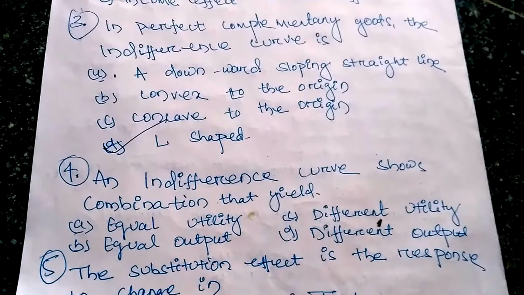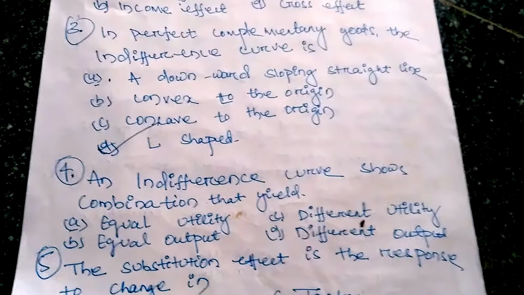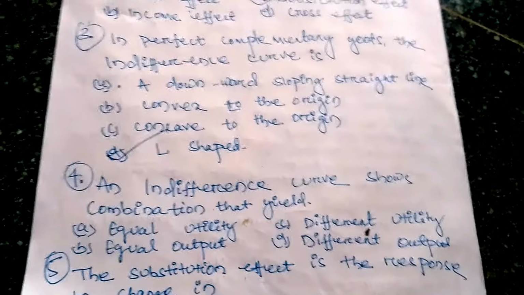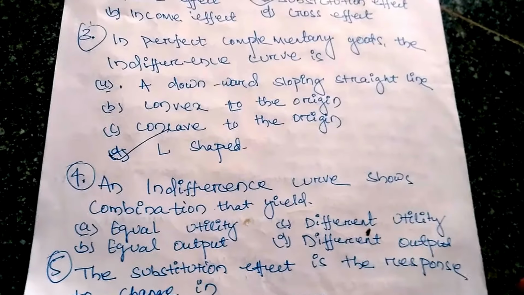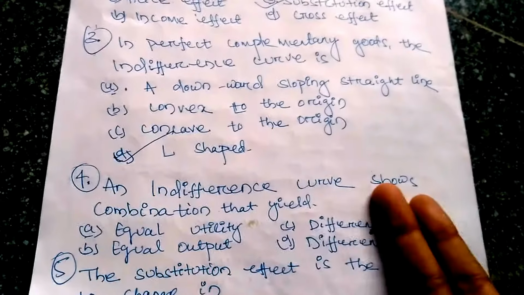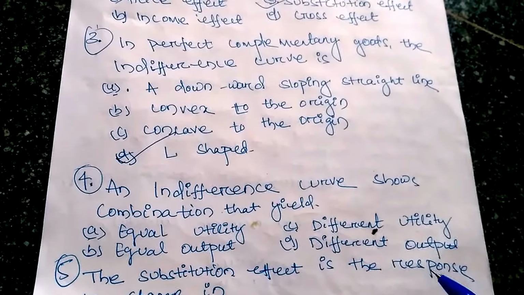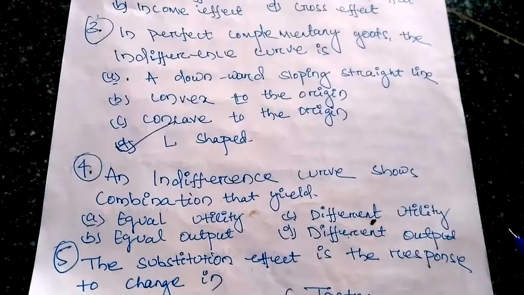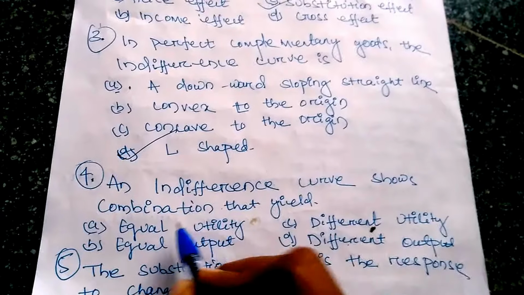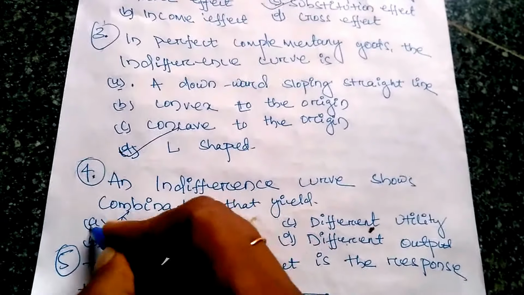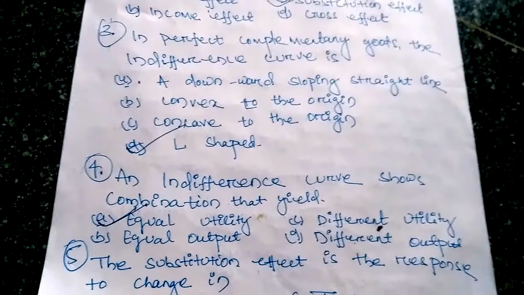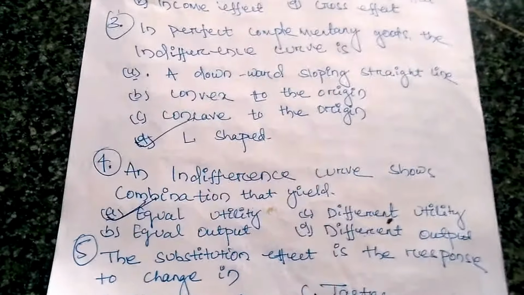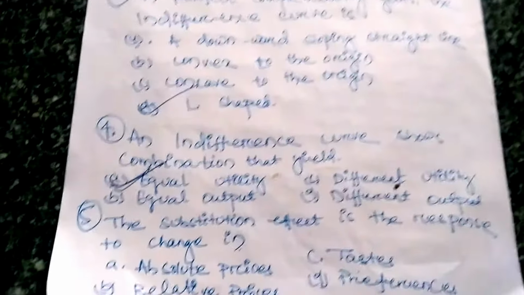An indifference curve shows a combination of goods that yield, that is, what does an indifference curve show? There are two commodities, X commodity and Y commodity, and what about our satisfaction: how much to take of this and how much of that when we get maximum satisfaction. So the indifference curve shows combinations that yield equal utility, meaning the same satisfaction. Utility means the satisfying quality, so the answer is equal utility.